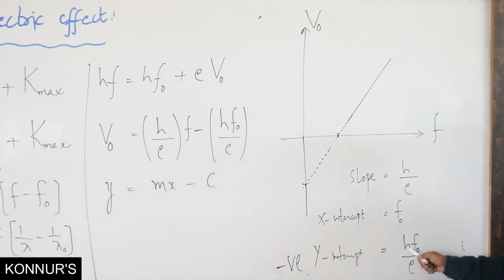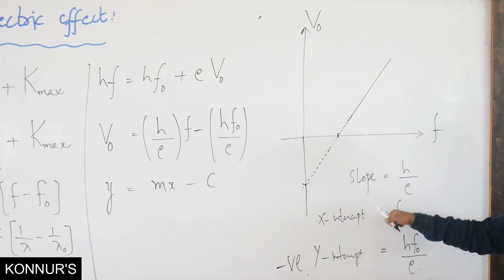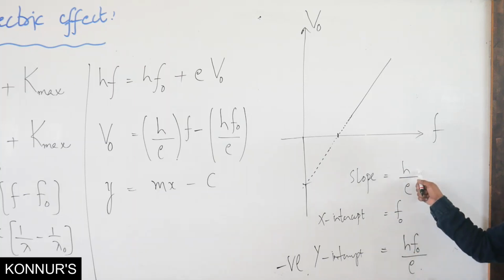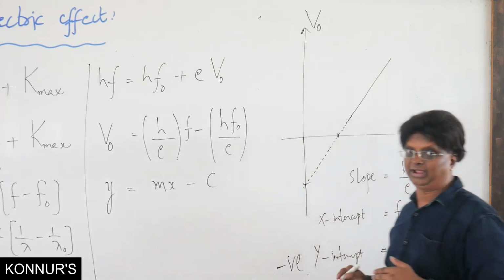One more time you see, h is a universal constant, e is a universal constant, but f naught depends upon the nature of the emitter. Therefore the y-intercept also changes. If the emitter is changed, the x-intercept changes, the y-intercept changes, but the slope does not change. So these are the three important tools that we take from this graph.